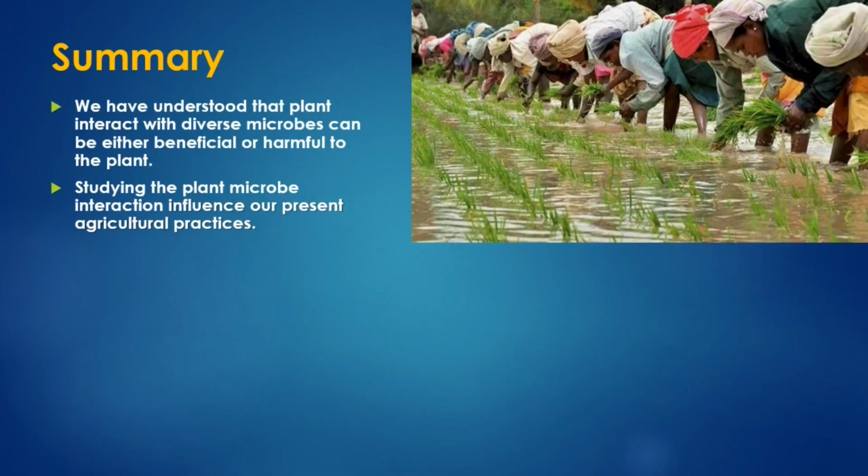To summarize the video lecture, we have understood that plants interact with diverse microbes, which can be either beneficial or harmful to the plant, and the plant microbe interaction is bidirectional. The interaction is decided by abiotic and biotic factors during the course of plant growth at any particular time. Studying the plant microbe interaction influences our present agricultural practices.